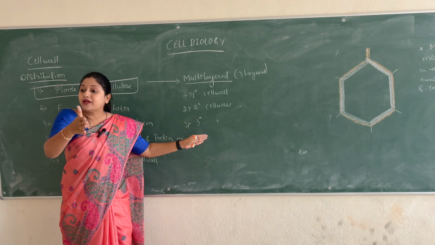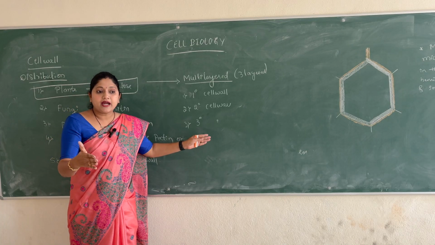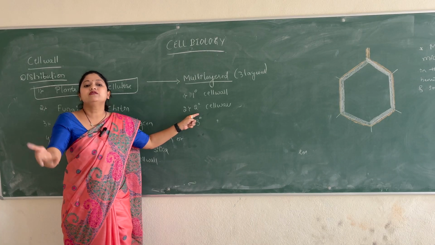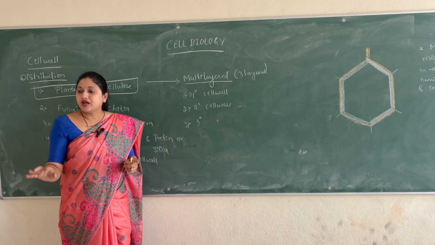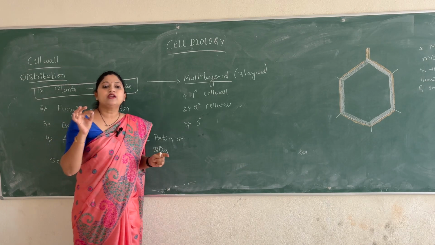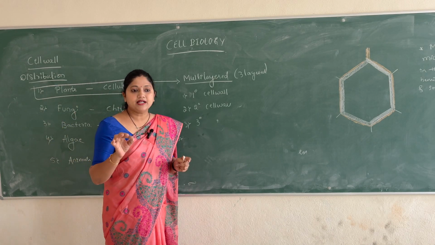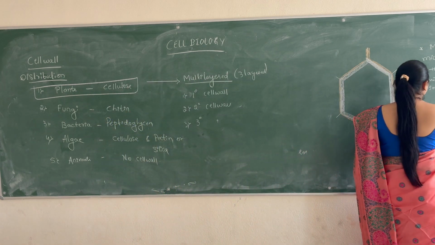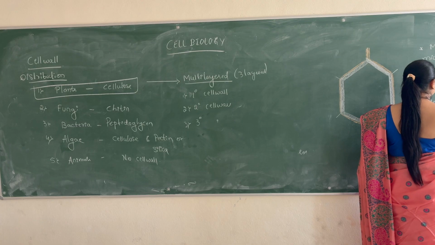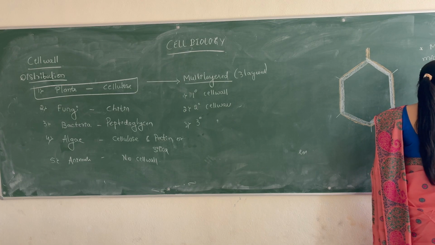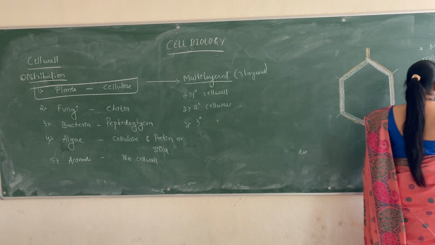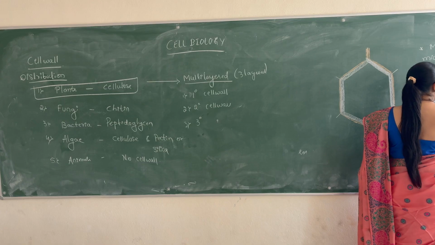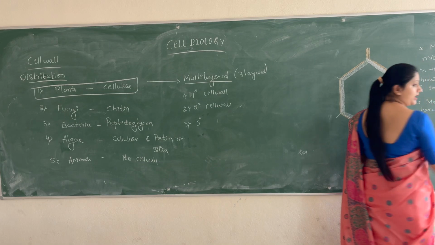So when the cell gets matured later, after the meristematic activity, at that time the secondary cell wall formation will actually start. Until then, until the cell gets matured, there is only primary cell wall present in the cell. Clear? So, the meristematic cells have only primary cell wall.